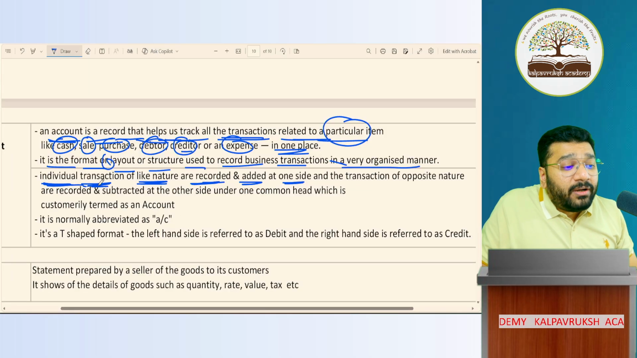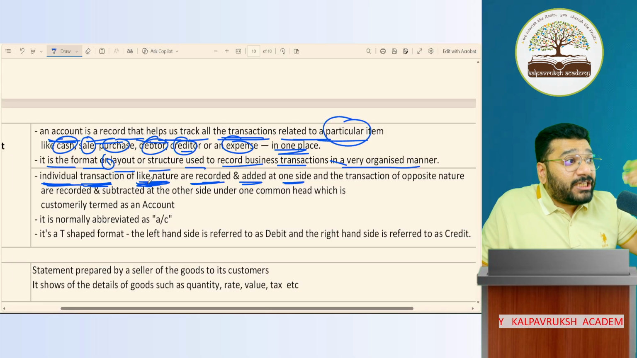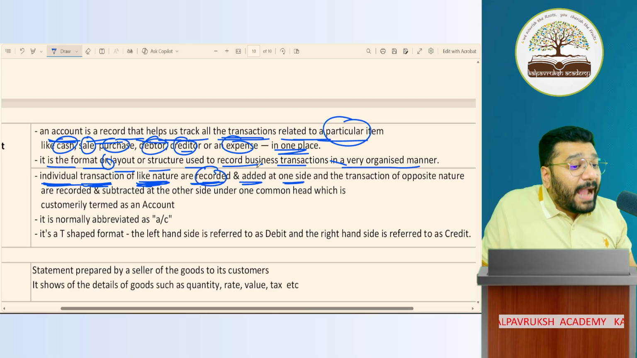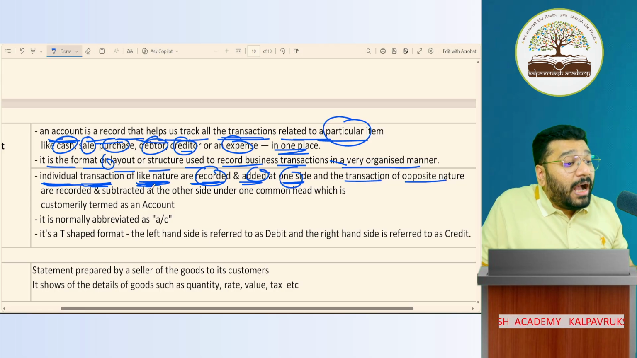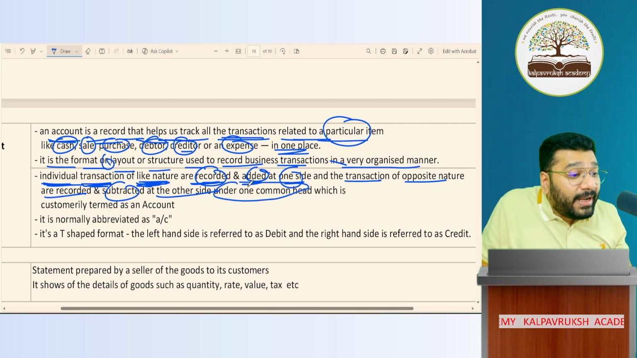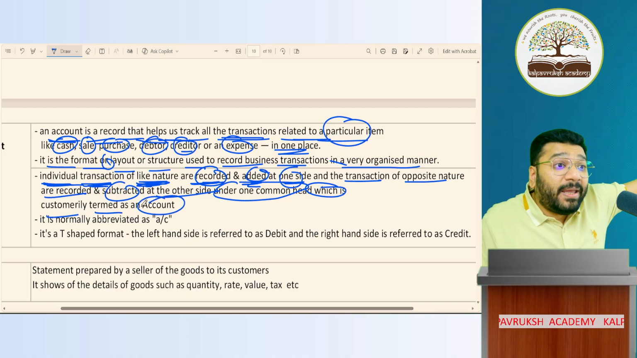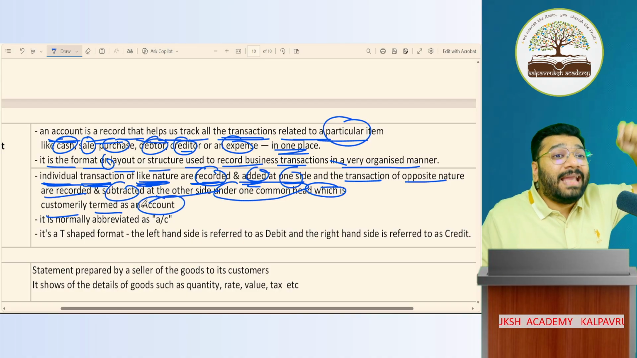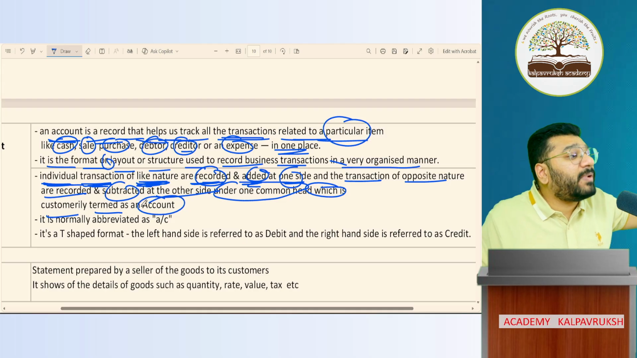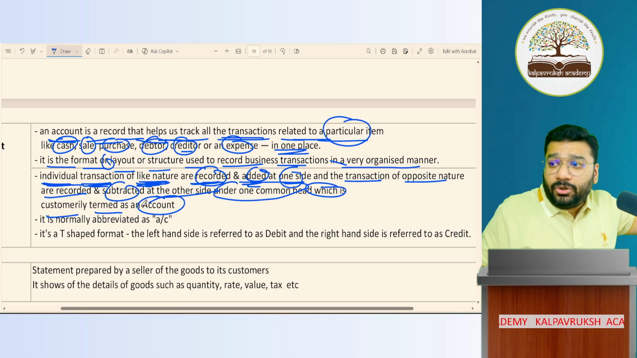Now, individual transactions of like nature, cash, money coming in, are recorded and added on one side. And the transactions of opposite nature, cash going out, are recorded and subtracted at the other side under one common head, which is customarily termed as account. So what account did we prepare here? Cash account. Understood, or should I repeat this one more time?